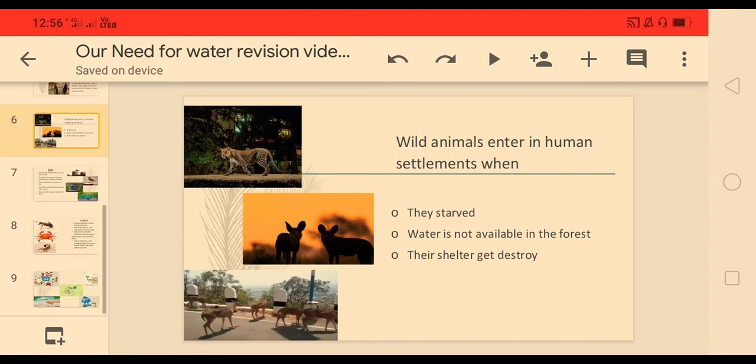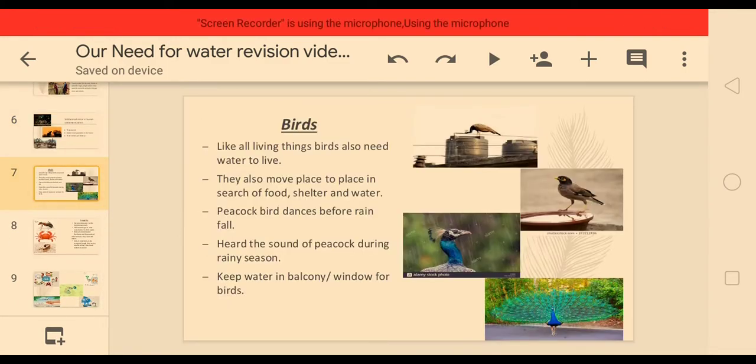Okay, now next, birds. Birds are also living things, so they also need water to survive. Now let us read how the birds get water. Like all living things, birds also need water to live. They also move from place to place in search of food, shelter, and water. Peacock birds dance before rainfall, and you can hear the sound of peacocks during the rainy season. Keep water in the gallery or balcony or window for birds.